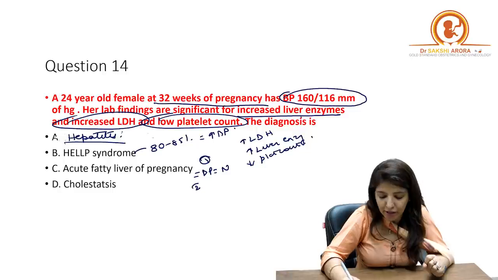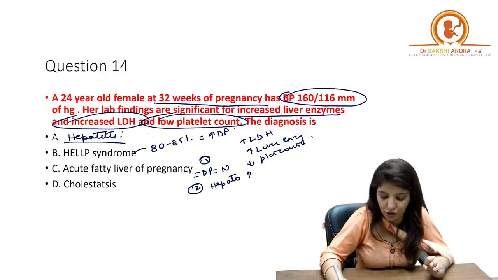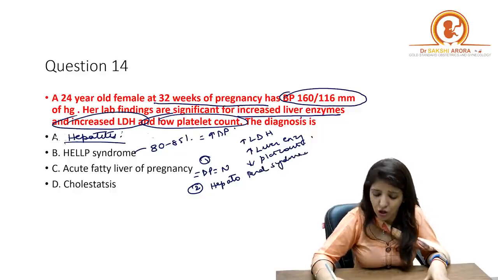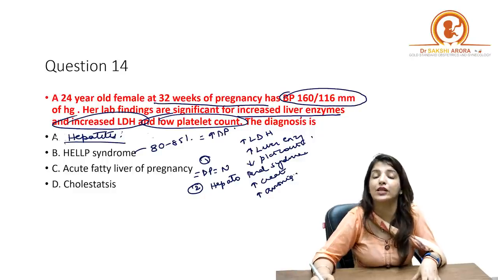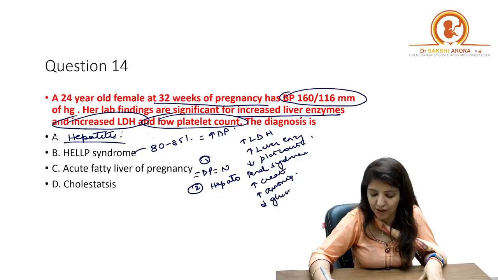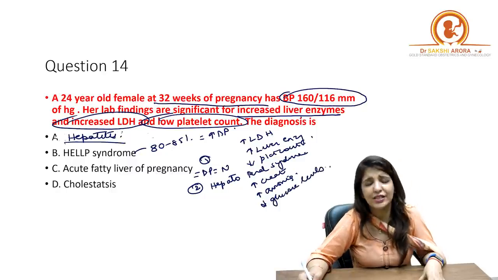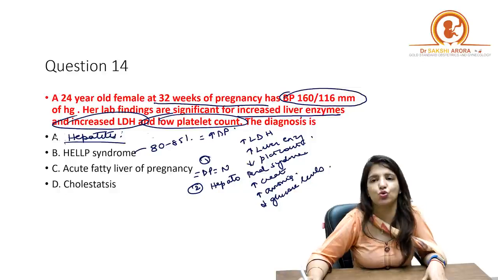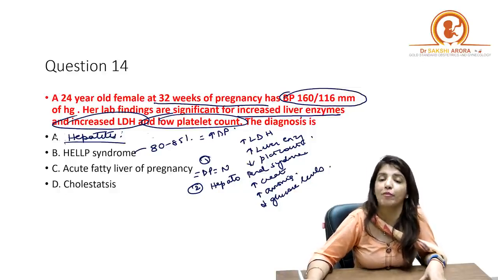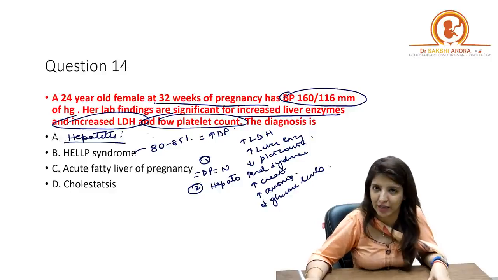Number two, in acute fatty liver of pregnancy, you get hepatorenal syndrome, which means that you will not just get liver enzymes raised, you will get increased creatinine levels and increased ammonia levels, and increased ammonia is going to lead to confusion in the patient, and there will be decreased glucose levels. So you get hepatorenal syndrome in case of acute fatty liver of pregnancy. Rather, it is the most common cause of liver failure in pregnancy.